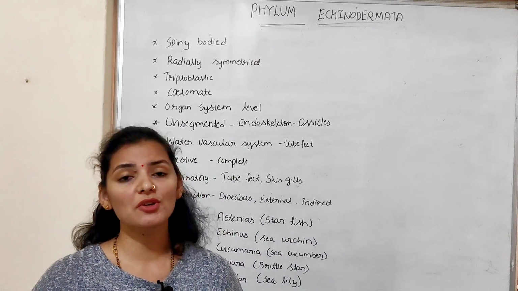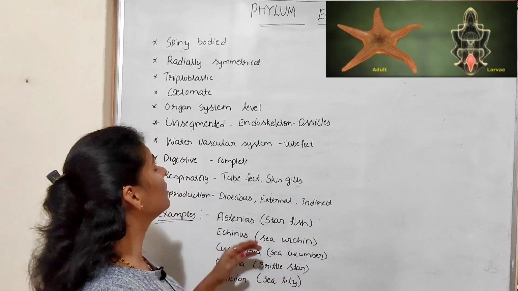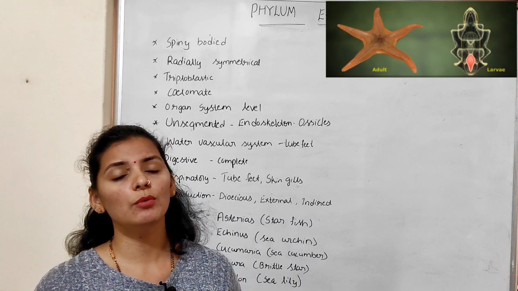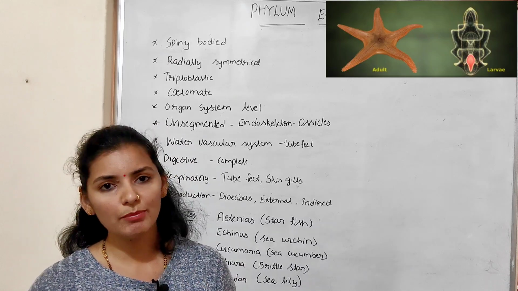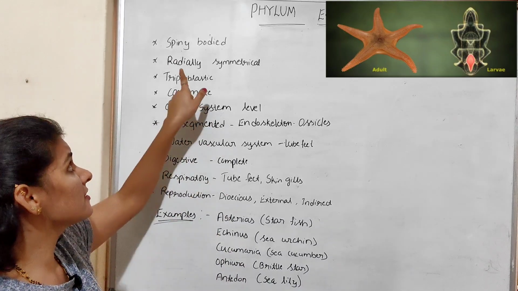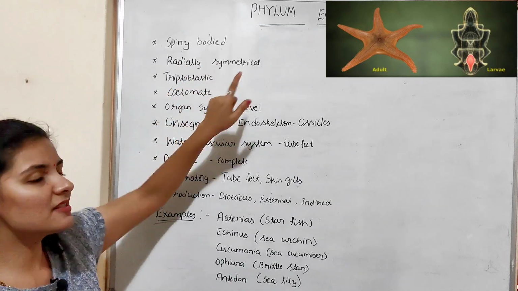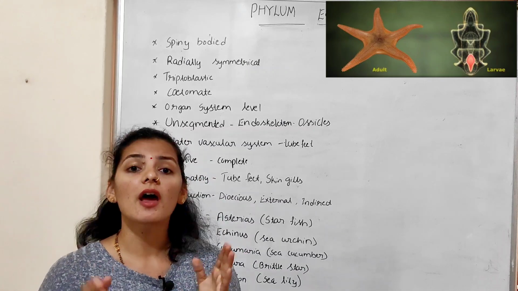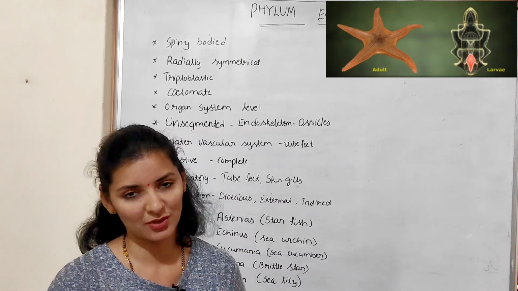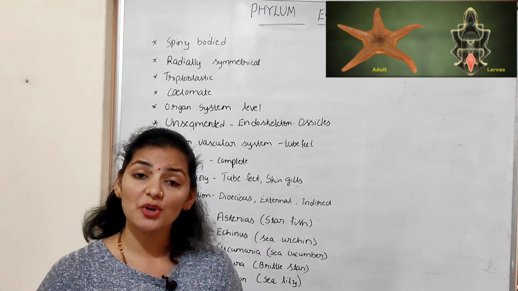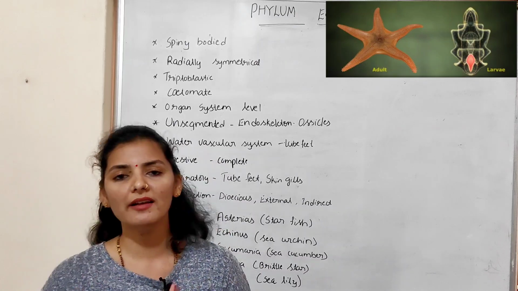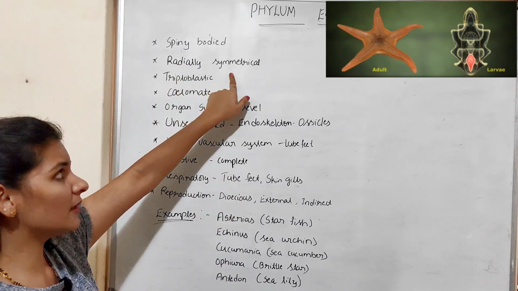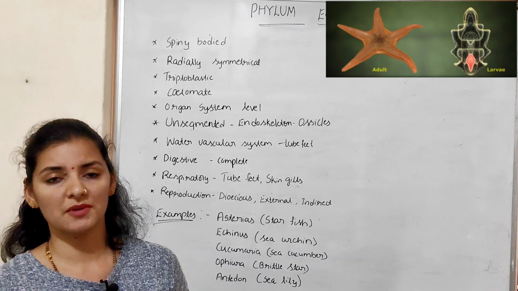If we talk about the symmetry of these organisms, the adult echinoderms are radially symmetrical. Radially symmetrical means the body of the organism can be divided into two equal halves in any plane passing through the center. Whereas the larval forms show bilateral symmetry. Bilateral symmetry means the body can be divided into left and right halves in a single plane passing through the center. So the adult shows radial symmetry and the larval form shows bilateral symmetry, which is very important.